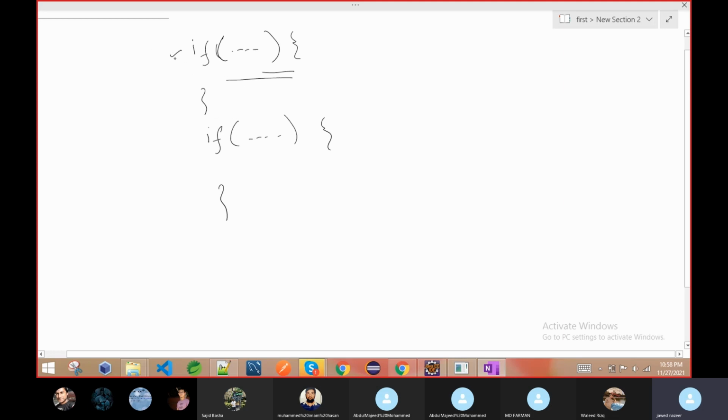Every time the program starts, it will execute this one. If the condition is true, this line of code will execute. If the condition is false, this line of code will not execute. Same here. We can write n number of lines of code. It depends on the coding, how many ifs you want to write. We can write n number of ifs, either 1, 2, 100, 200, but they are not interrelated. It's not like the first is executing, then the second is not executing. It is in no way like that. It is completely separate.